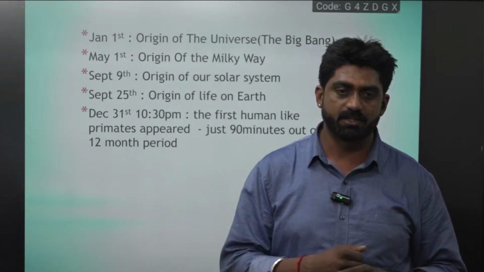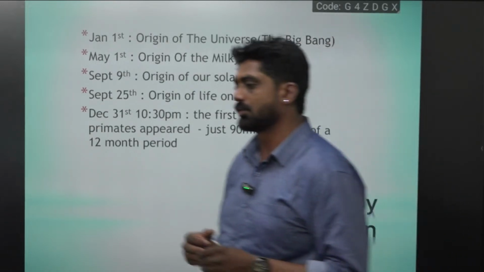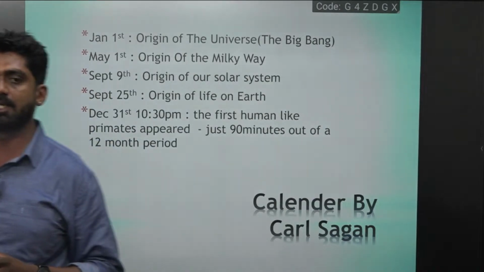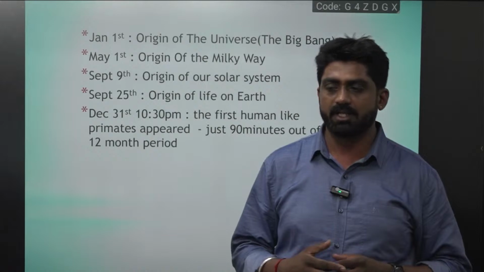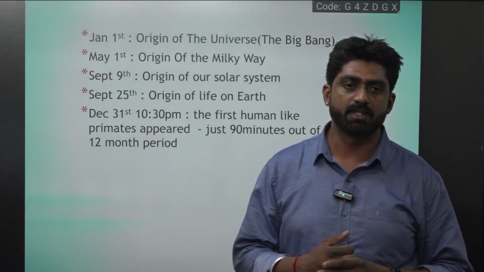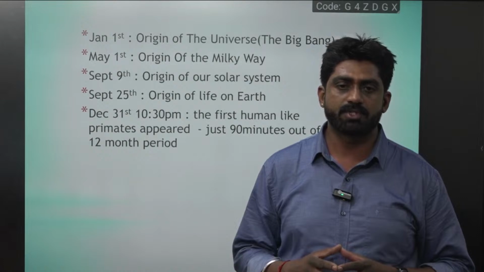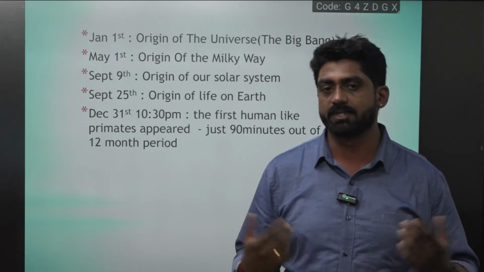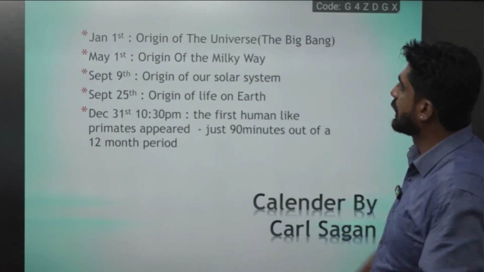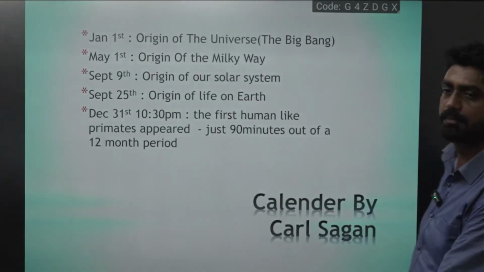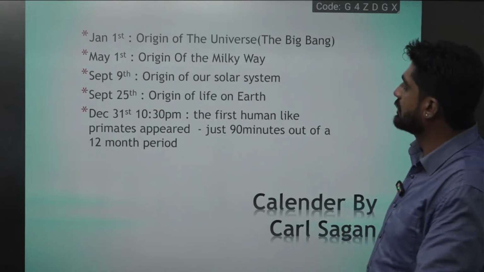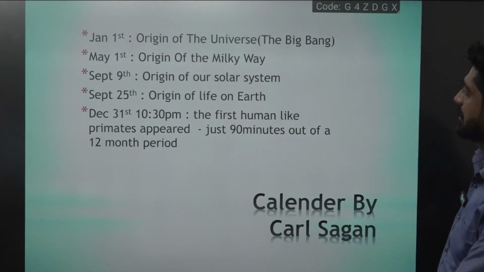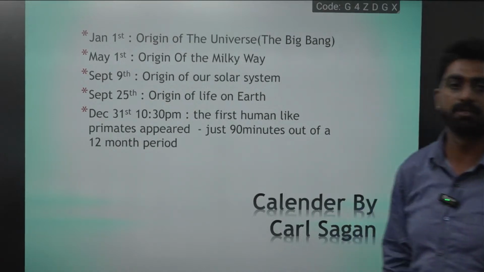On this planet, about 3.8 billion years ago, the first organism evolved, and that was cyanobacteria. In due course of time, over millions of years of evolution, it has evolved into the most intelligent animal on this earth, Homo sapiens. But if you look at this analogy, on May 1st is the origin of the Milky Way. It took a few more months for the origin of the solar system, which is on September 9th, and on September 25th life emerged on the earth.